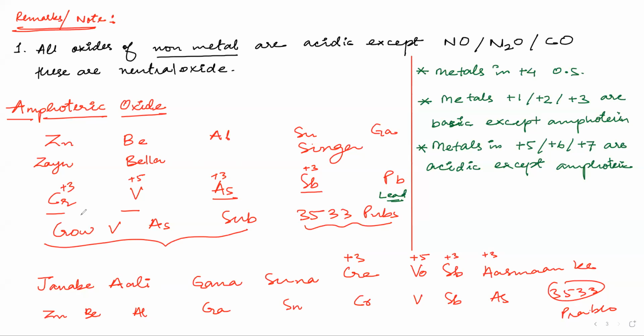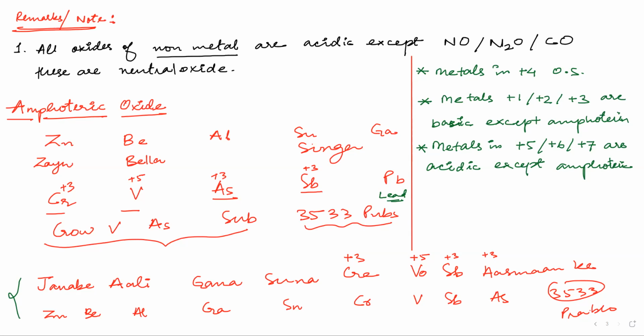This is Zan Bella Singa, Pro V as sub 3533 pubs. Now, if somebody wants to remember this, there is a Hindi line: Janabe Ali gaana suna kare, woh sab aasmaan ke 3533 prabhu.